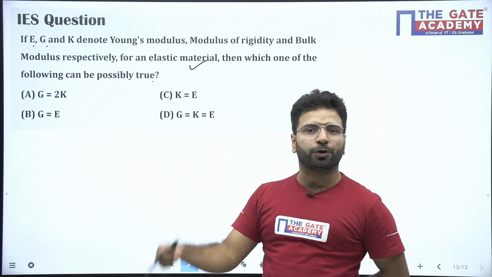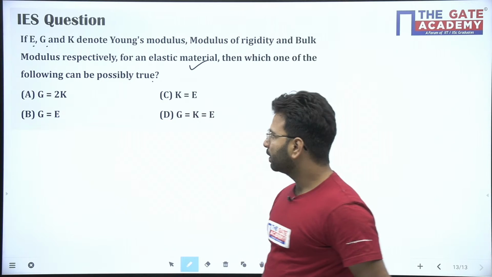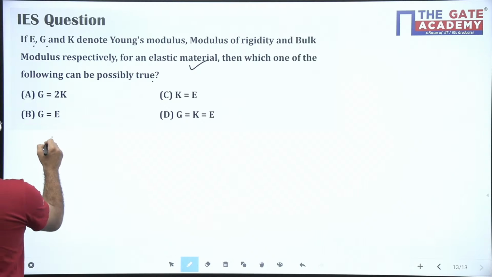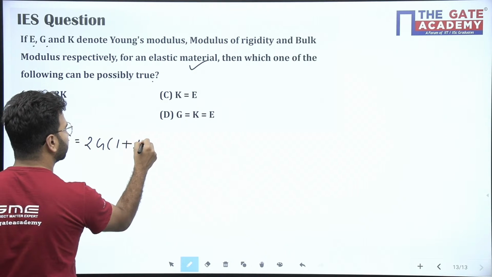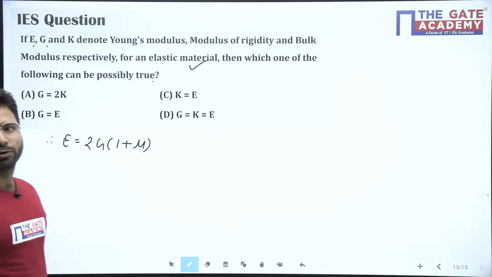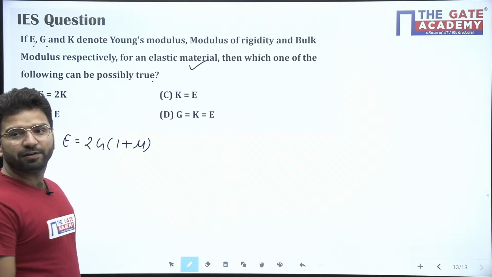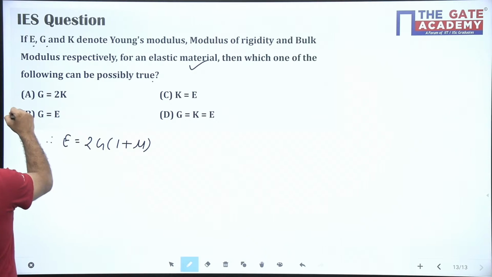How will you solve this question? I am giving you the relationship we know: E equals 2G into (1 plus mu). Okay, E equals 2G into (1 plus mu). Let's consider option B first.